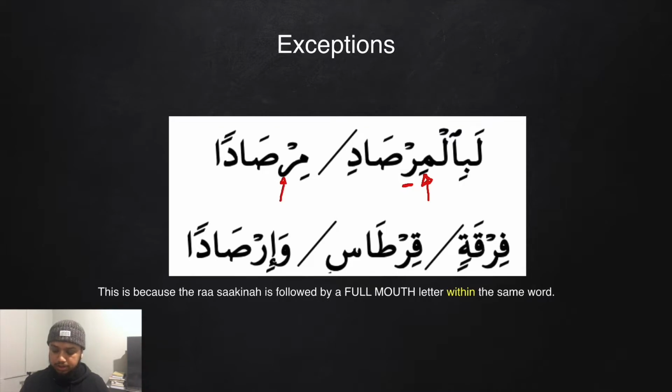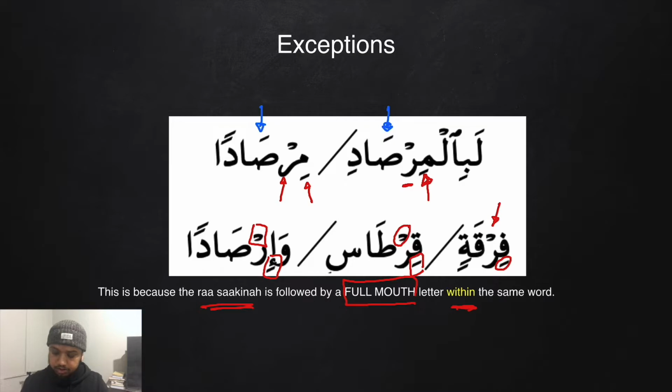We have ra sakina preceded by kasra. Likewise, in the third one, we have ra sakina preceded by a kasra. In qirtas, we have ra sakina preceded by a kasra. And in wa irsada, we have ra sakina preceded by kasra. So based on the general rule, these should be light mouth. However, these 5 words are an exception because the ra sakina is followed by a full mouth letter within the same word. The sad here is full mouth.